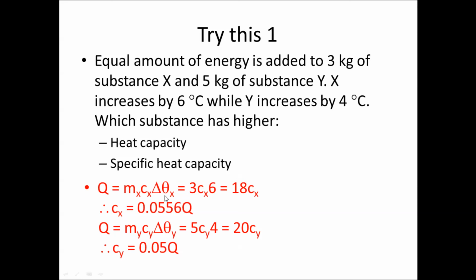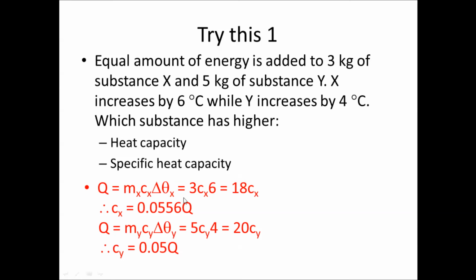So what I propose you to do is to write down the formula. We know that Q represents the heat energy supplied. If it is for substance X, it will be Q = mX cX delta theta X, where delta theta X, cX and mX represent the change in temperature, specific heat capacity, and mass of X. For Y, it is also the same formula, but denoted as Y.